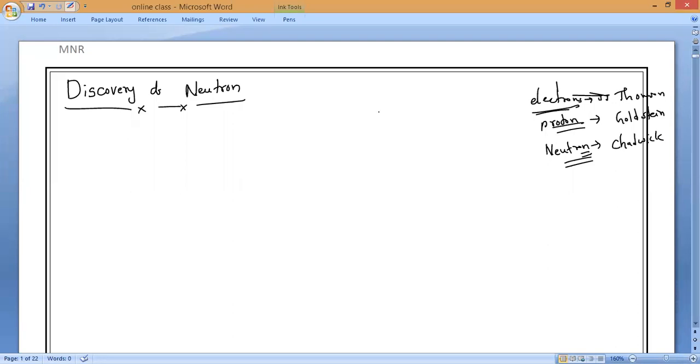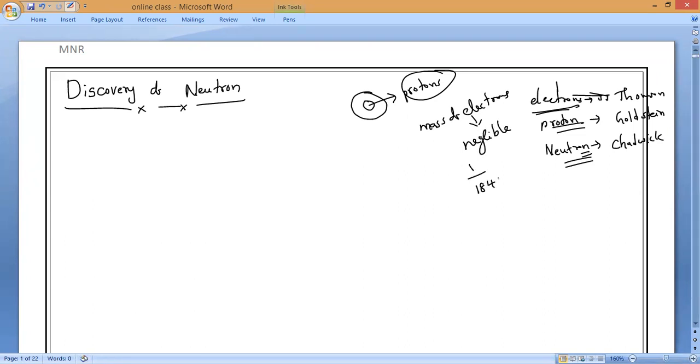Why is it negligible? Because the mass of one electron is 1 by 1840 times less than the mass of a proton. So it is extremely small.